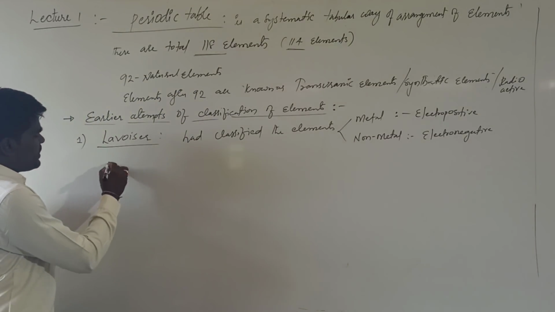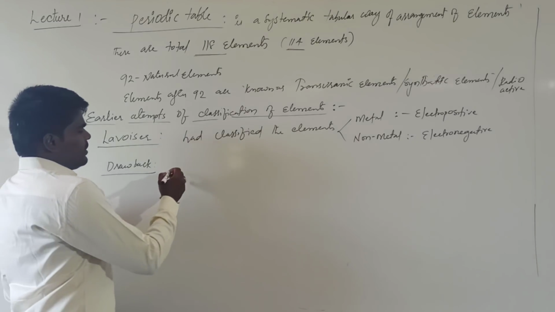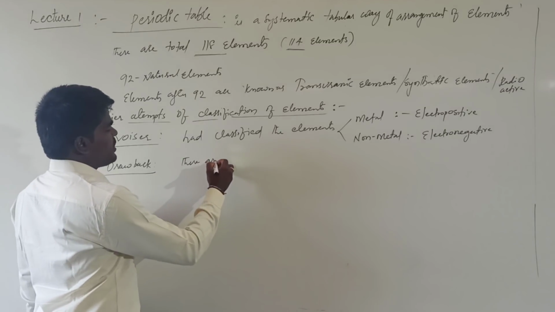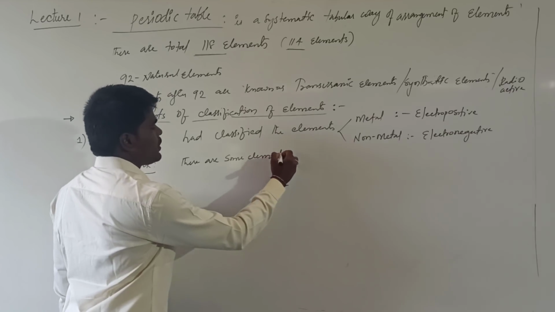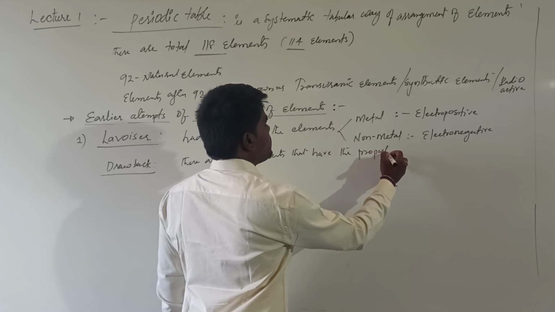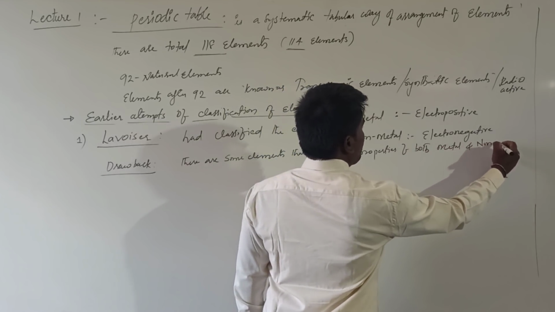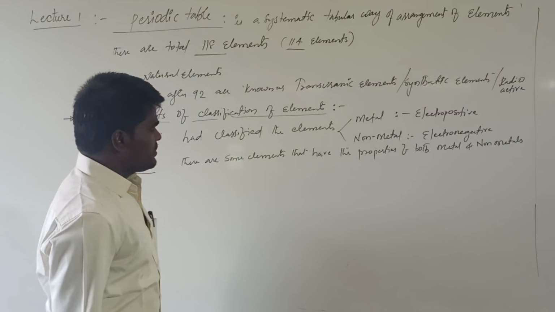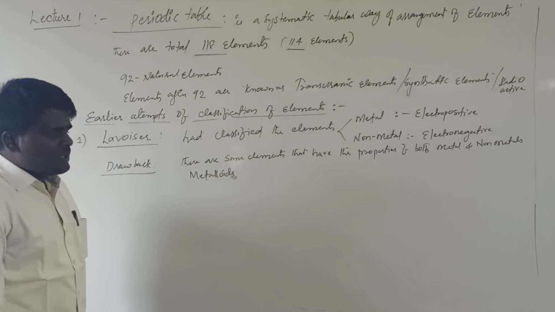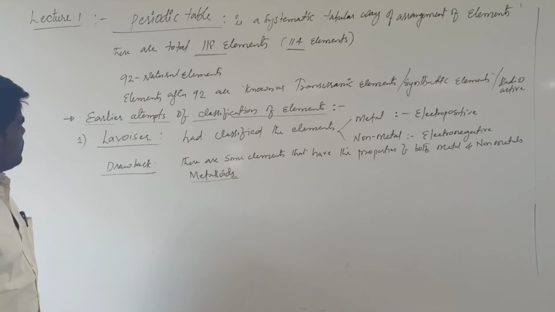Now, the drawback of this particular classification, the drawback of Lavoisier's classification, was that some elements have the properties of both metals and non-metals, which are generally considered as metalloids. Lavoisier's classification could not explain the properties of the metalloids. Because of that reason, this classification was ruled out.